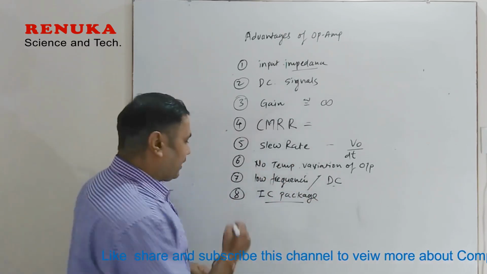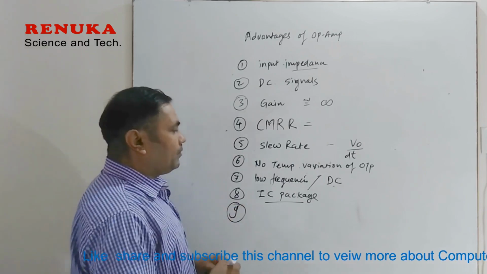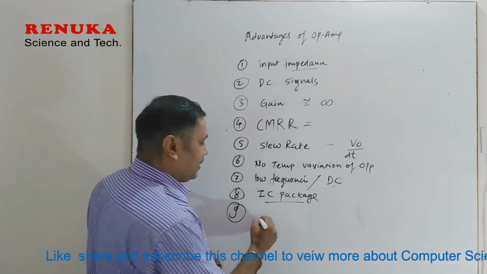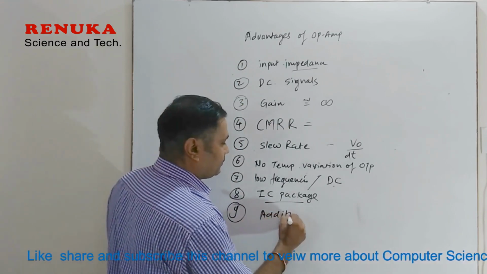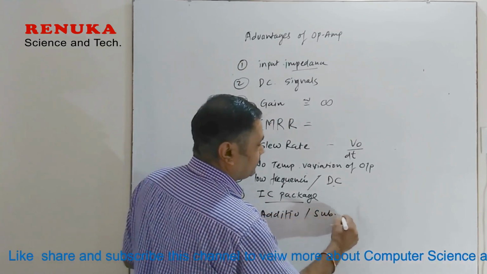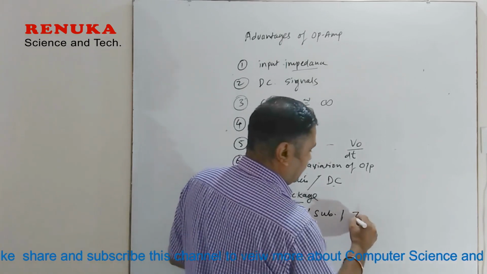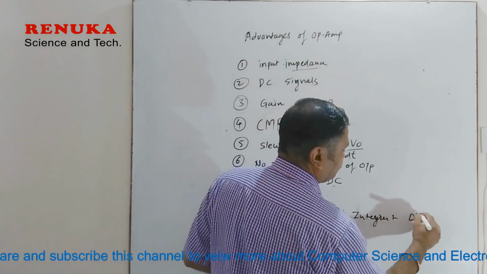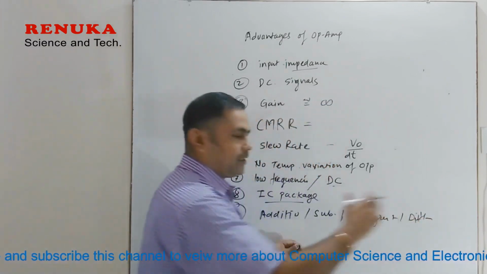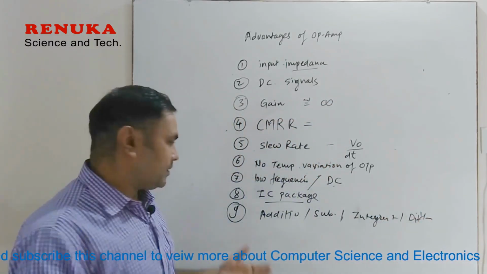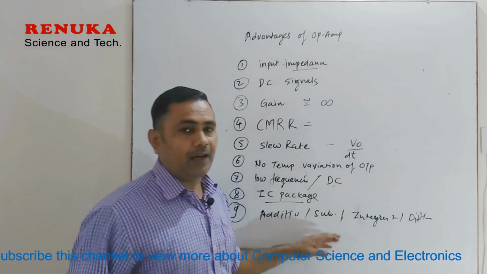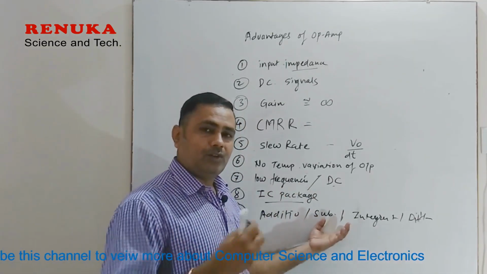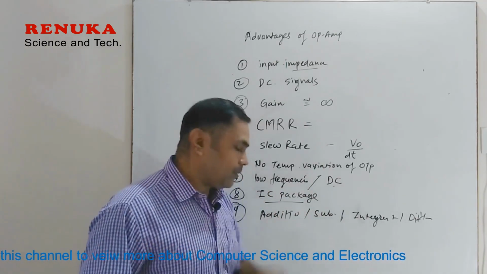The ninth factor is that along with amplification it can do many operations, like addition, subtraction, integration, and differentiation. All these arithmetic operations can be done using the operational amplifier, while we can't do this using a normal amplifier. So this is one of the advantages.